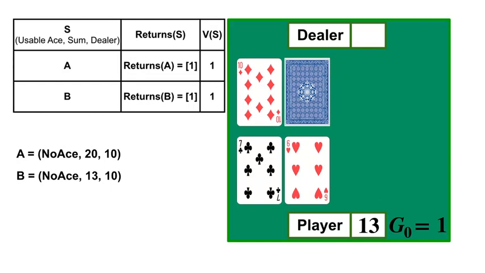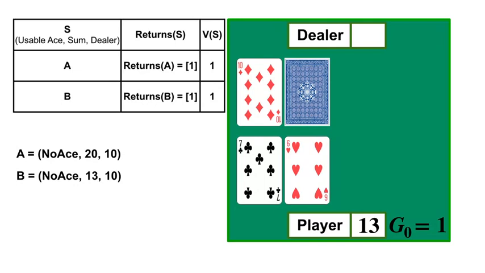Stepping back to the second last state, state B, the agent shows 13 with no usable ace and the dealer has a visible 10. Again, we add +1 to the list of returns, now for state B, and set the value of state B equal to the average of the list. We've now processed every state in the first episode and completed the Monte Carlo updates for that first episode.